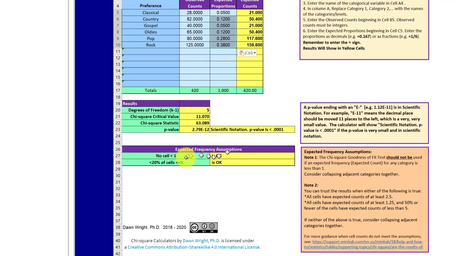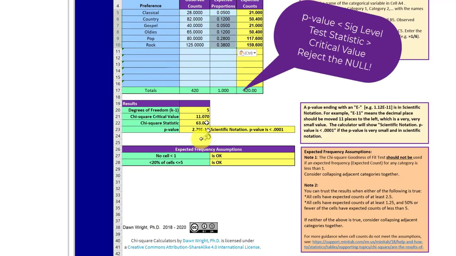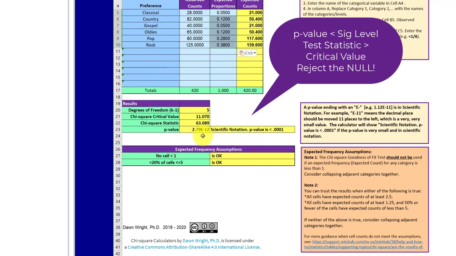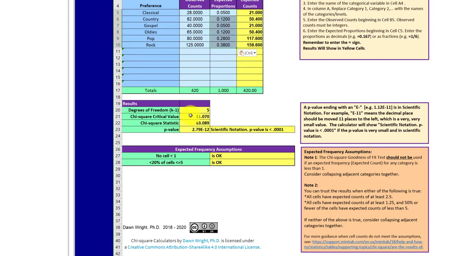What I like to do if I violate either one of these is to see if I can collapse some adjacent categories to give me a better distribution. So you can try that. But in this case, you're good to go. You've got a p-value there that's very, very small, which tells you to reject the null. You've got a very large chi-square statistic compared to the critical value, which tells you to reject the null. So you're good to go.